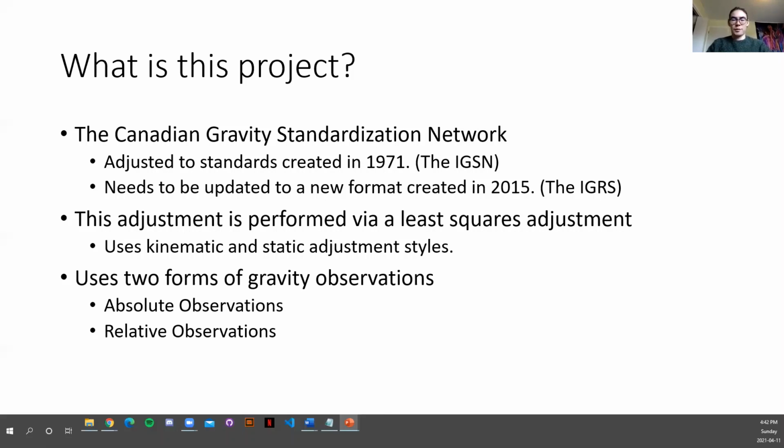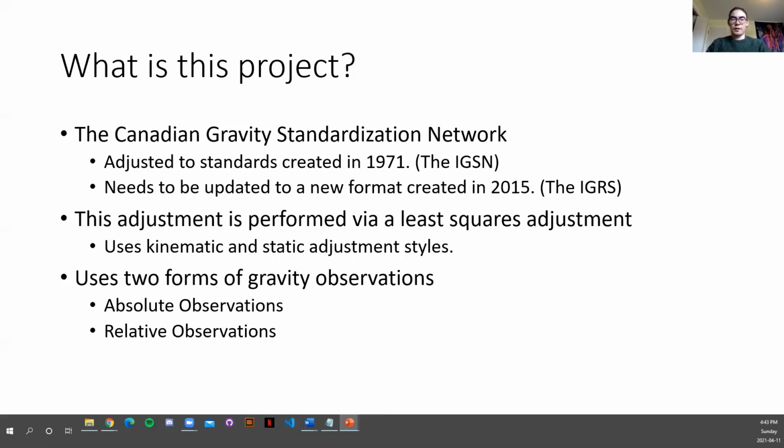This adjustment is performed using a least squares adjustment, which employs a static adjustment to estimate and adjust the absolute gravity at each station in the network, as well as a kinematic adjustment using observation times to determine instrument scale factor and drift factor, as well as the gravity velocity at each station.